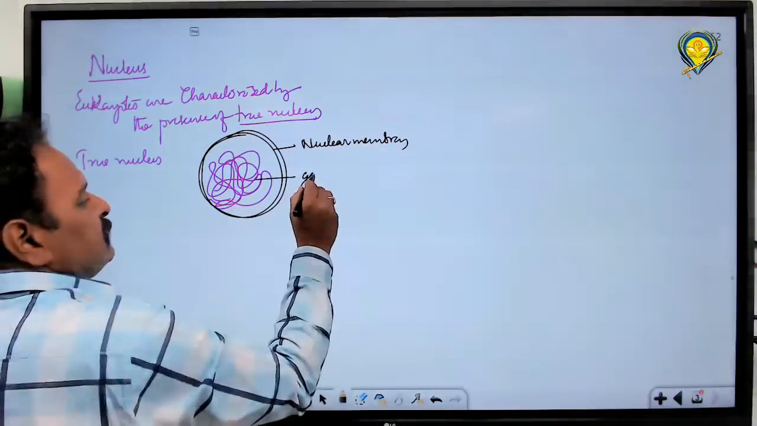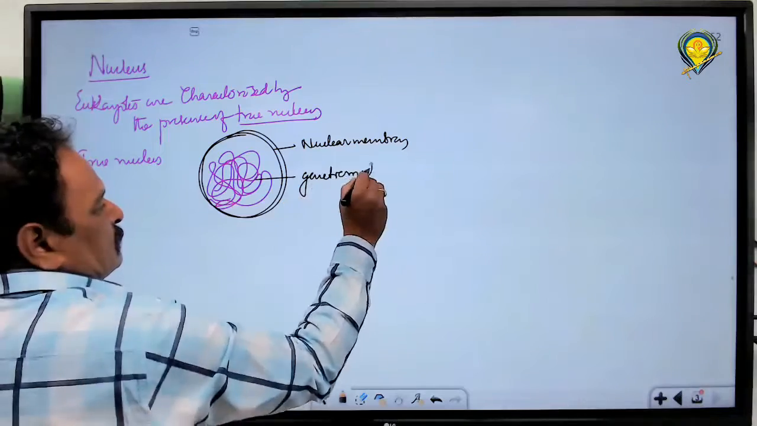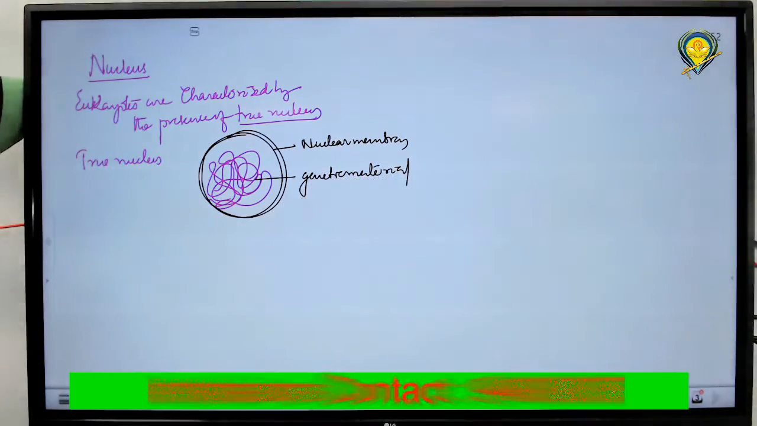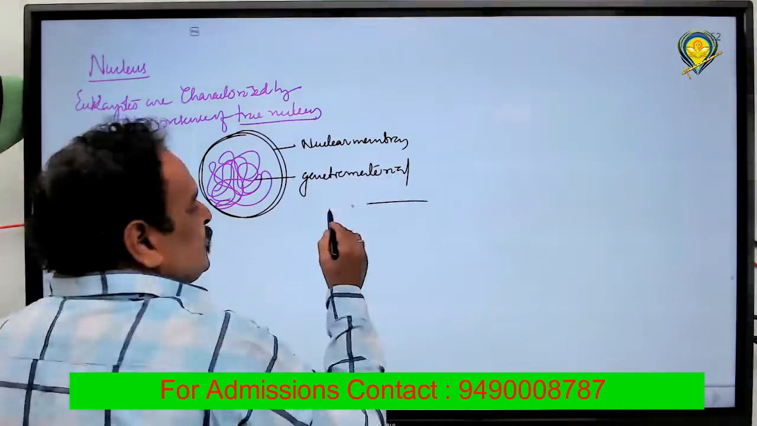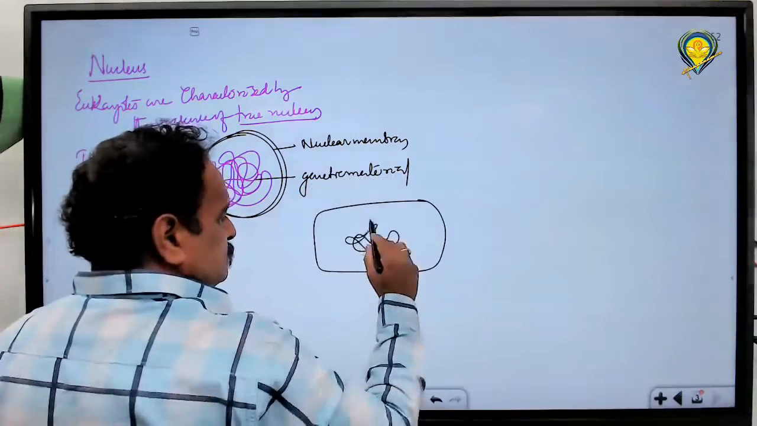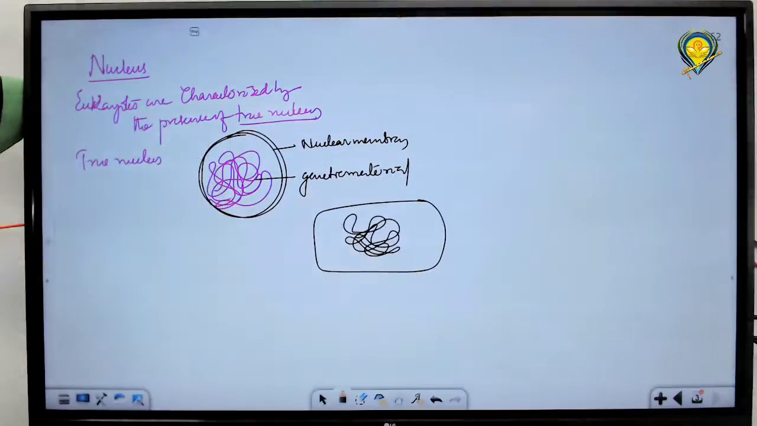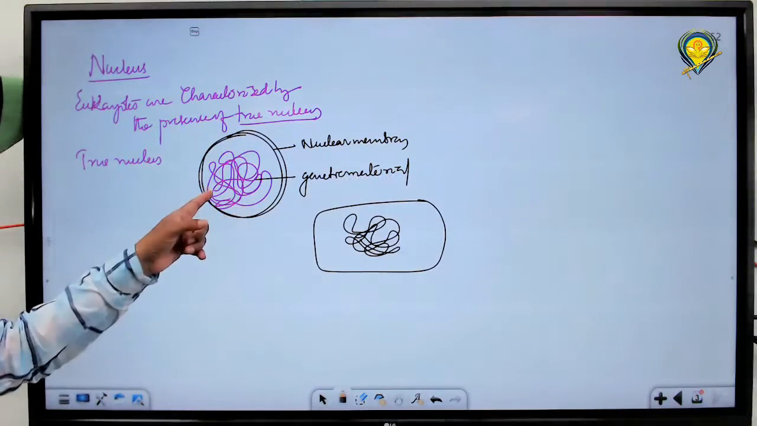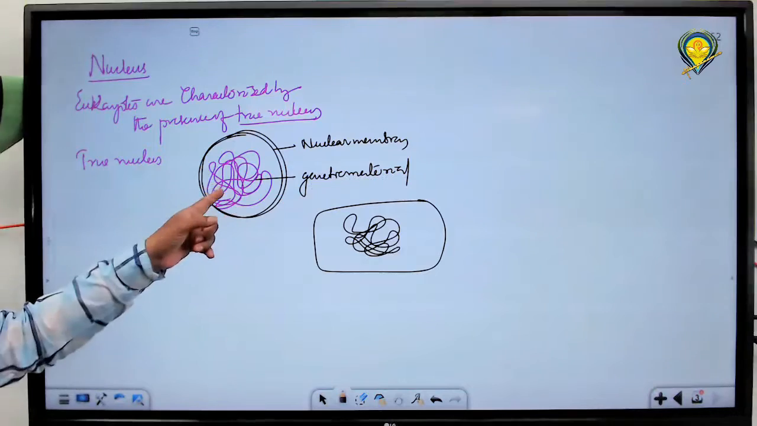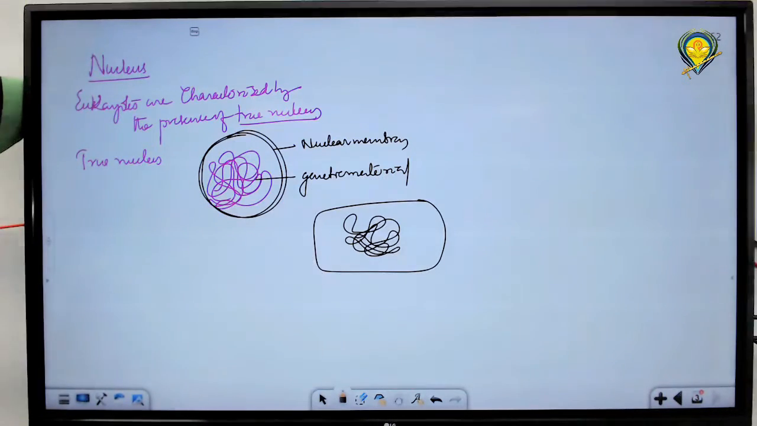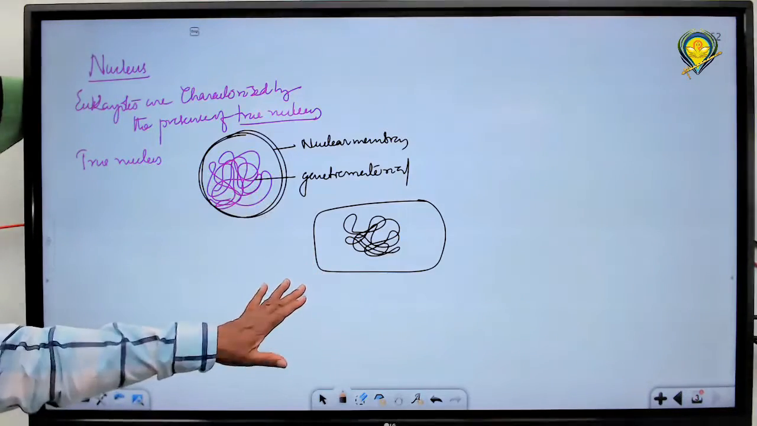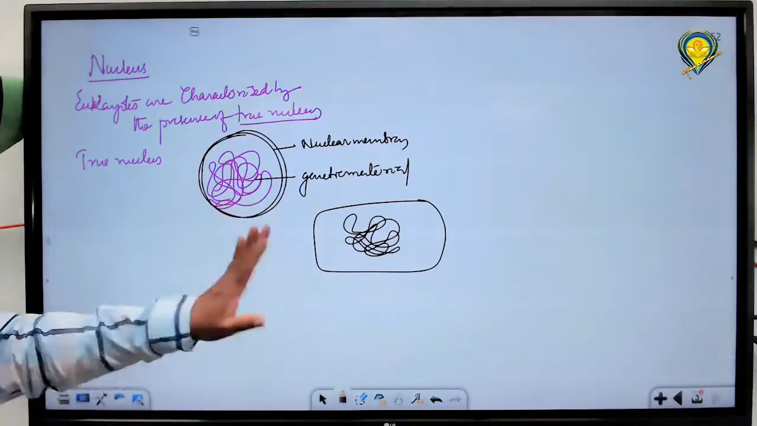So this is genetic material. If genetic material is surrounded by a membrane, not naked, such a structure is called a true nucleus. If genetic material is directly open like this in the cytoplasm, this is called a nucleoid, not a nucleus. If genetic material is enclosed by a membrane, that particular structure is called a nucleus. This you cannot call a nucleus. You can call it nucleic material or nucleoid or genetic material, not nucleus.